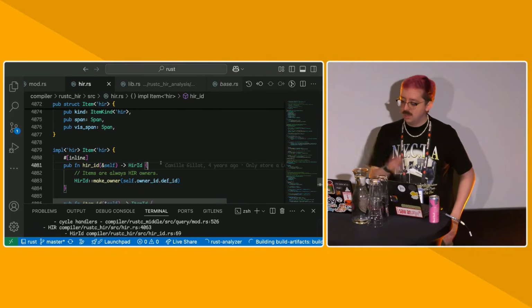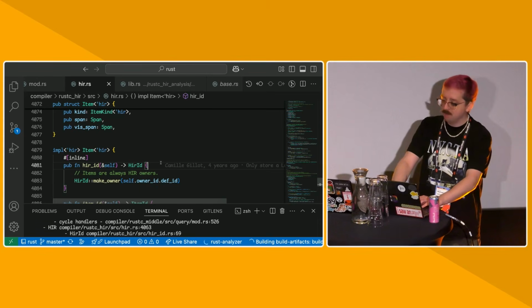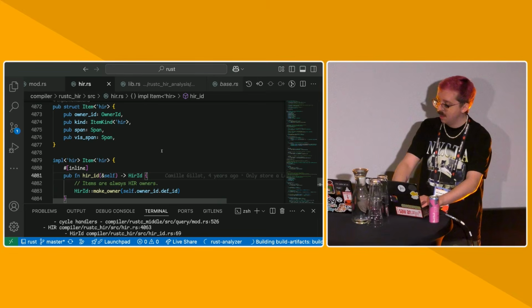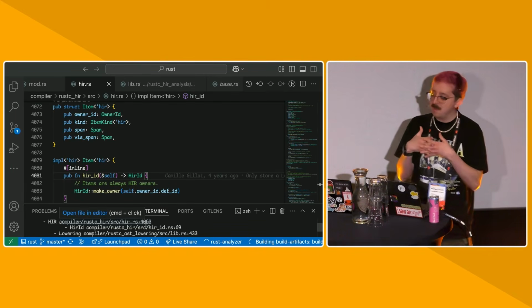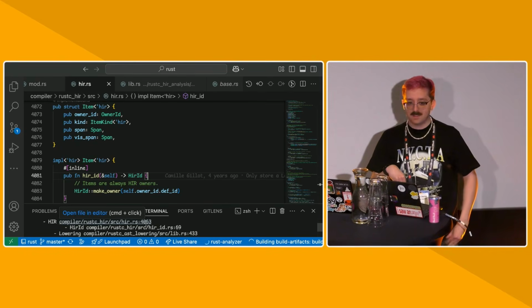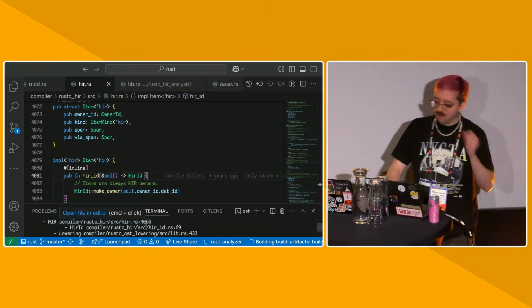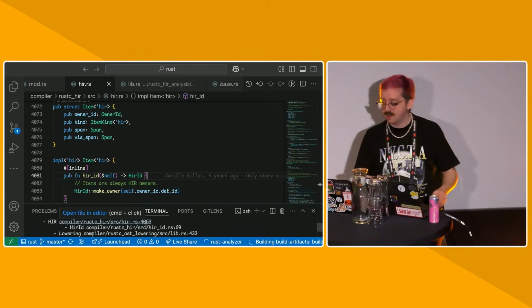Every HirId is associated with a node, and you're able to bidirectionally map between HirIds and nodes. So nodes always contain a HirId, but you can also load a HirId into a node and then match on what that is.